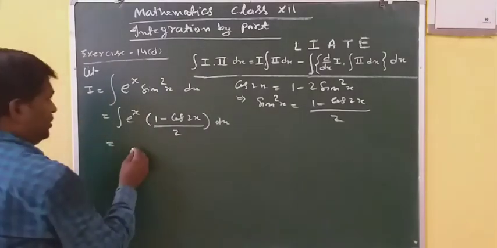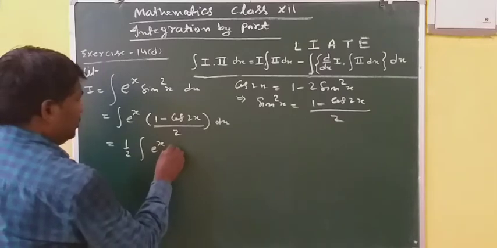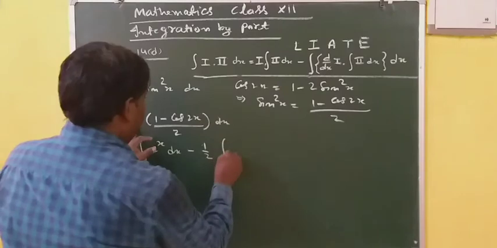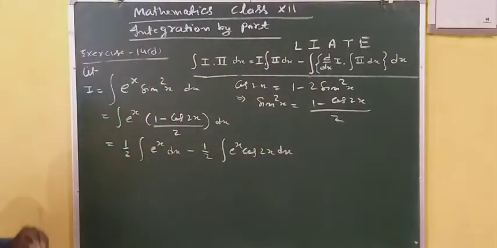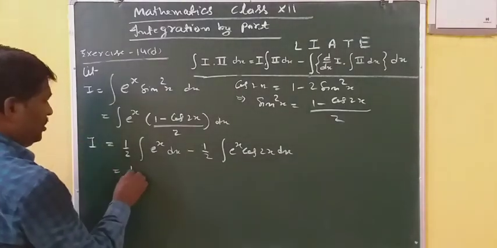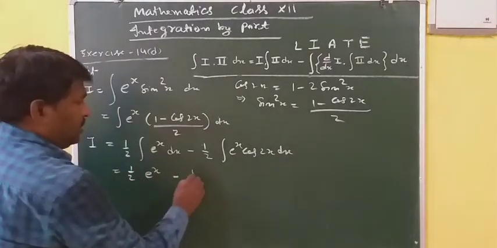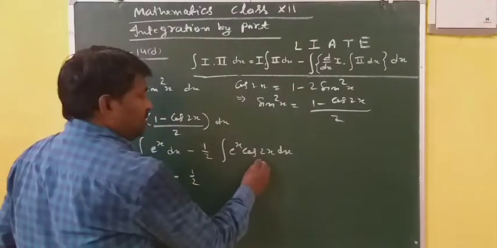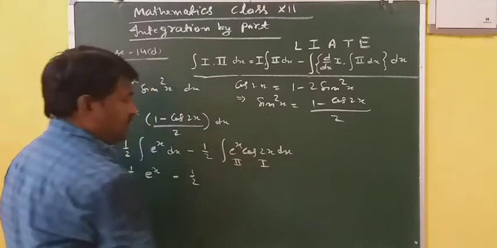Simplifying it, 1 by 2 outside, integration of e power x minus 1 by 2 integration of e power x cos 2x dx. Now you can apply the formula: integration of e power x is e power x. Minus, here again, you can take any one of them as first. Let this one be first and this one second.